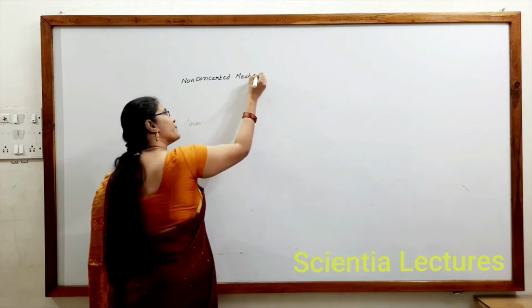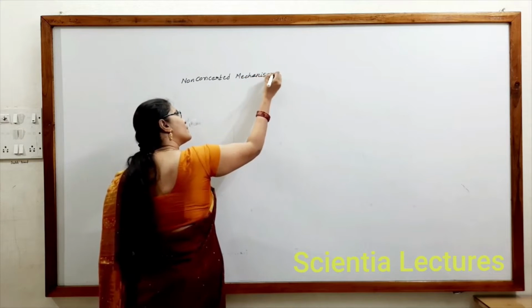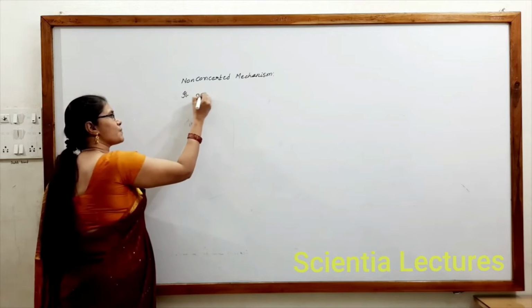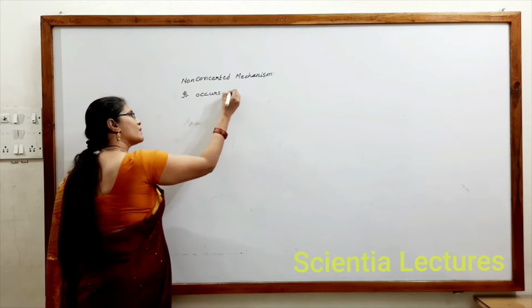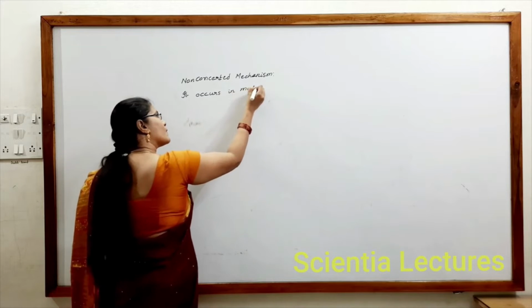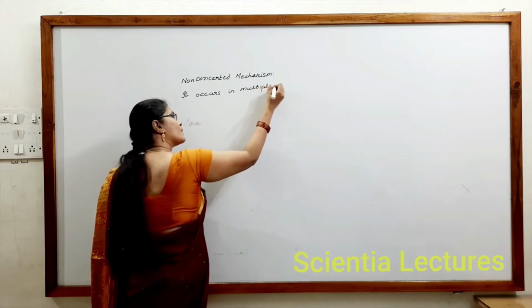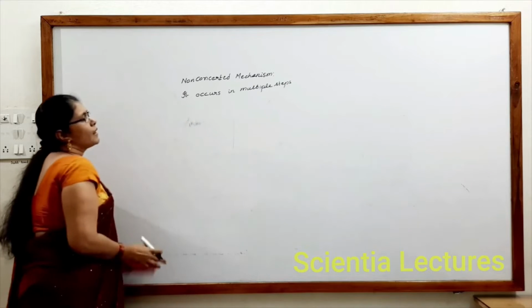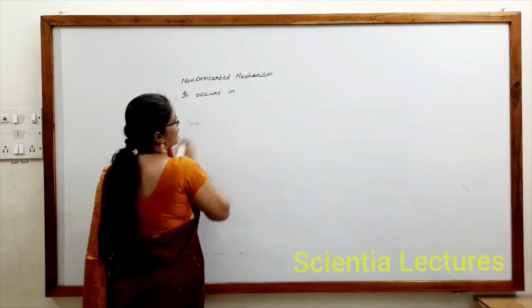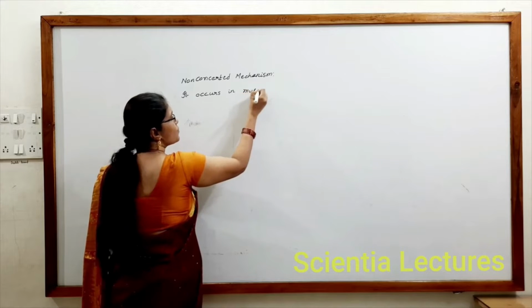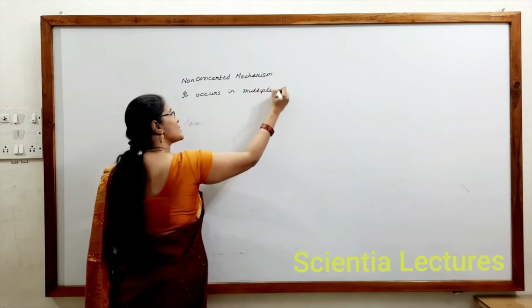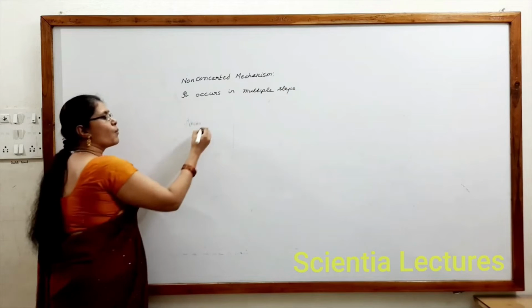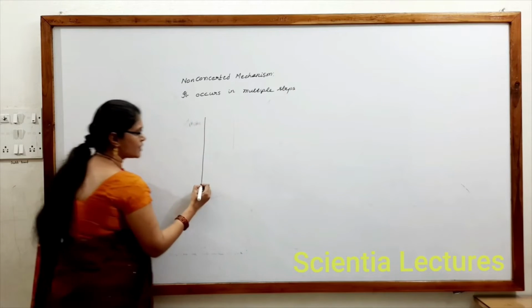It occurs in multiple steps, so what we can observe here is that it involves more than one transition state.